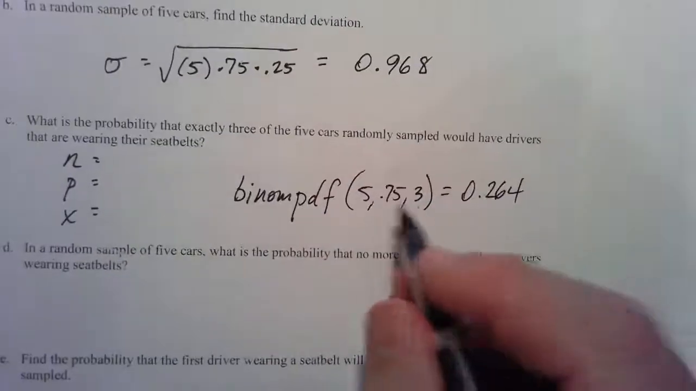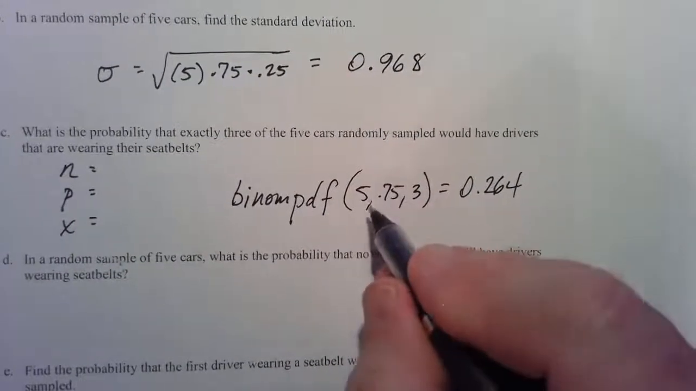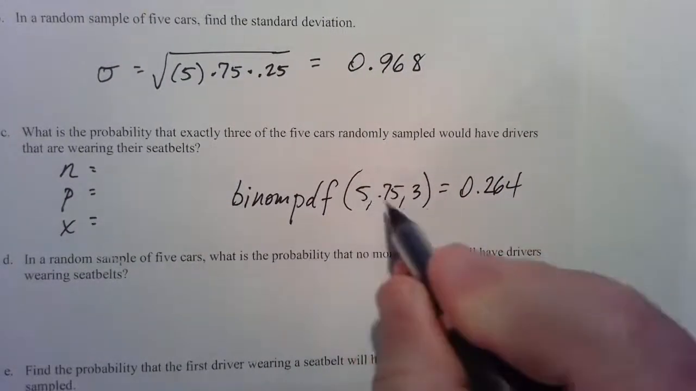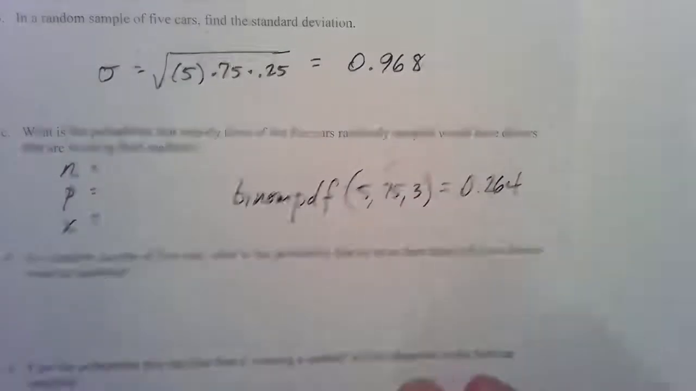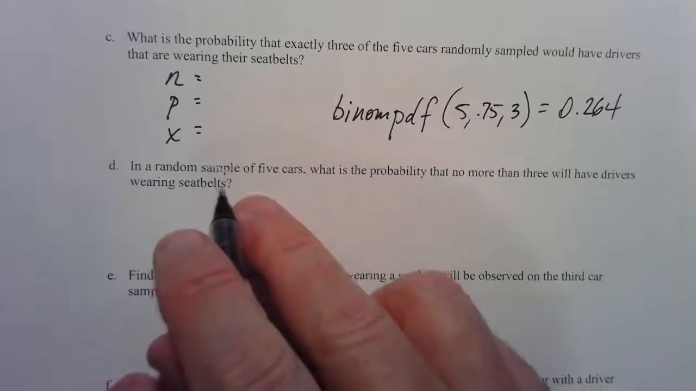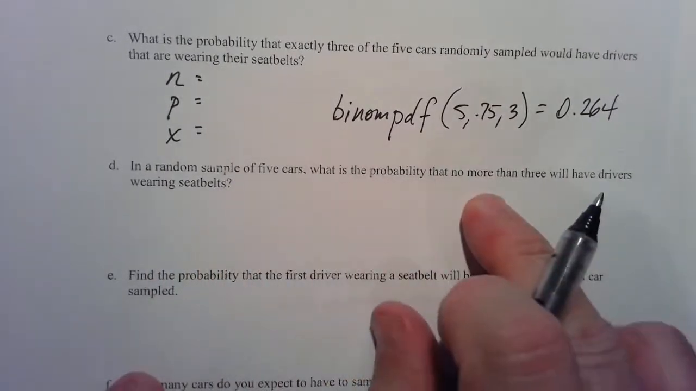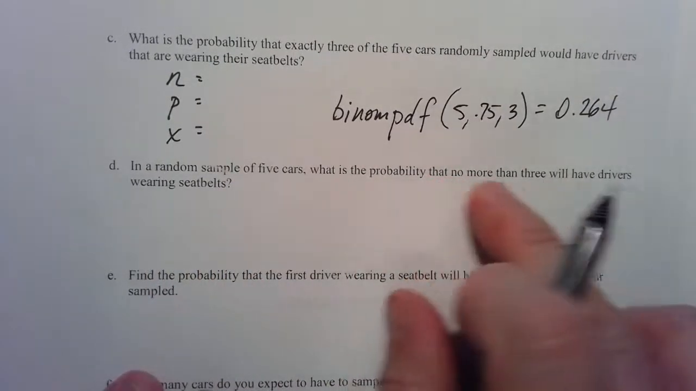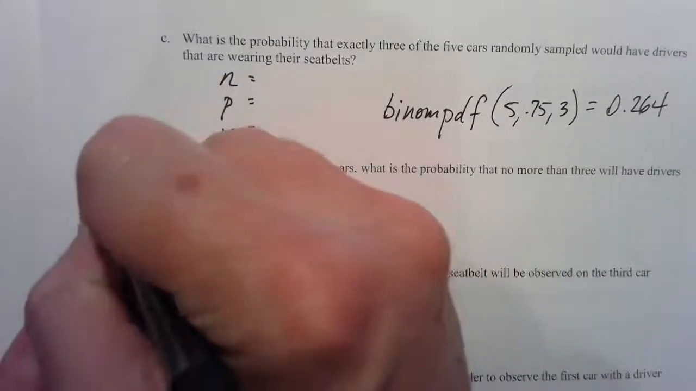Okay, that's very important for anyone going behind, like me, going behind you and figuring out what you did. I can see what went into the calculator there. In a random sample of 5 cars, what's the probability of no more than 3? No more than 3.